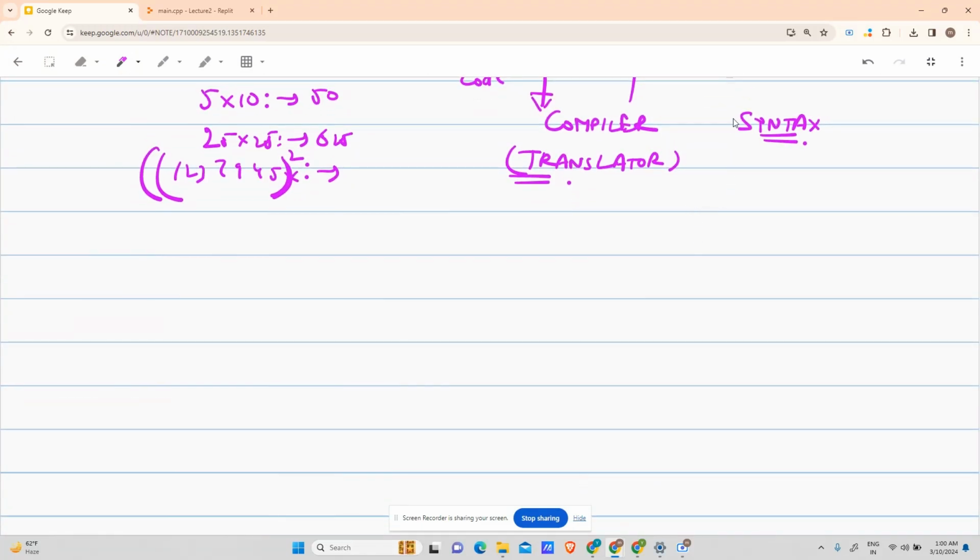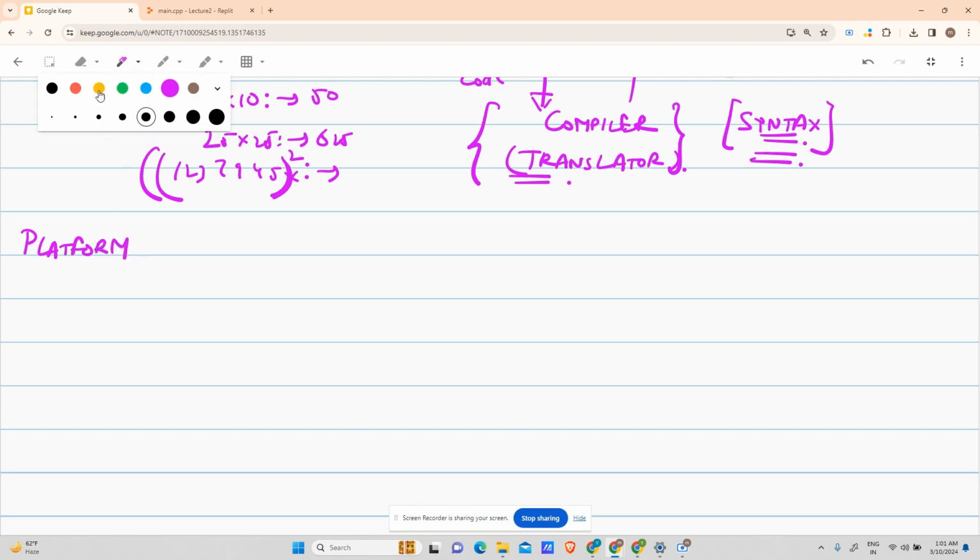Now I said syntax, right? So I think you might have got that if we have to feed something into the compiler, we have to learn C++ first. And learning C++ means we have to learn its syntax, that is, how things go in C++ and how we have to write it in C++, right? All right. So let's go towards that. I will have to write my syntax on some platform, right? Now, what is that platform called?